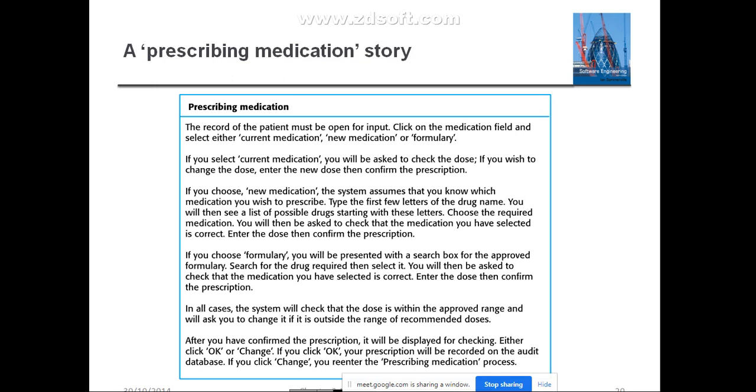In all the cases, the system will check that the dose is within the approved range and will ask you to change it if it is outside the range of the recommended doses. After you have confirmed the prescription, you will be displayed it for checking. Either click OK or change. If you click OK, the prescription will be recorded on the audit database. If you click change, you will re-enter the prescription medication process. This is how the requirements will be given by the user. This is what is called the story. Clear? Getting the thing?